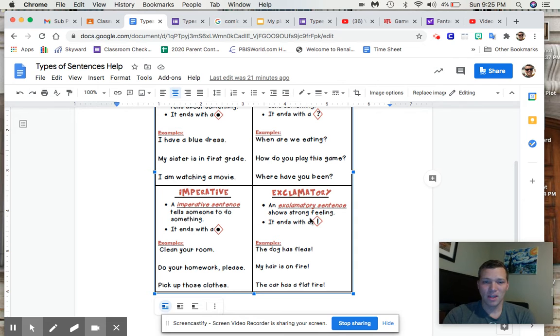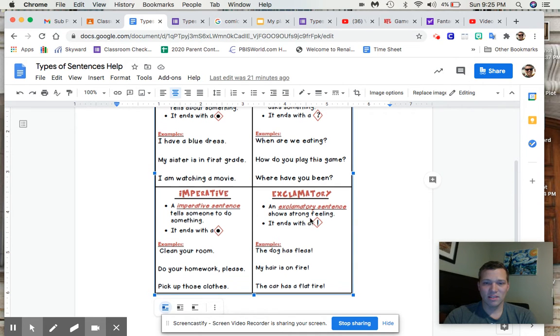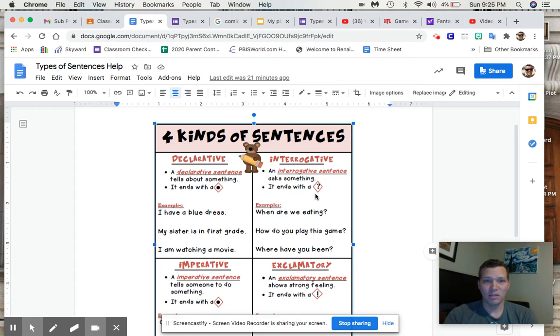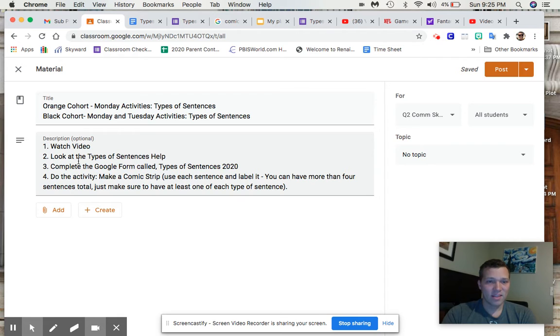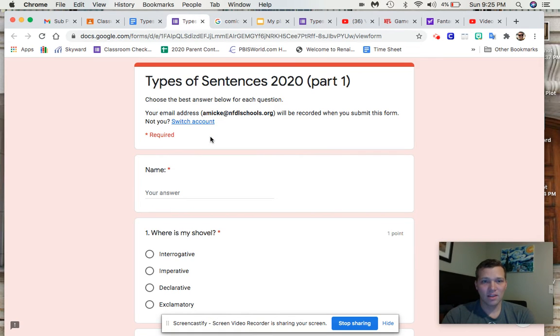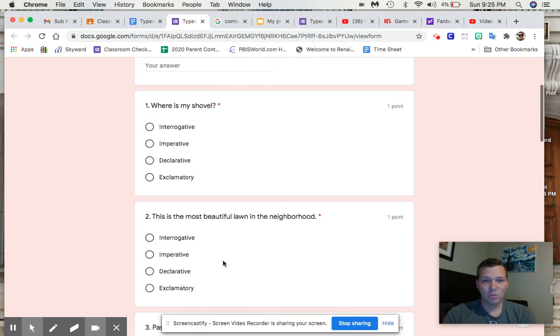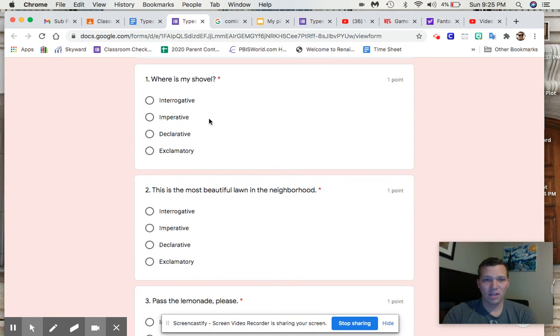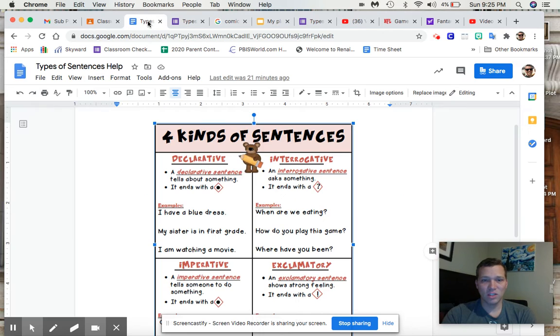Okay. So I want you to just take a little bit of time here just looking at this helper sheet and using it for when you move on to your third thing here, completing the Google form called Types of Sentences 2020. And that's going to look like this. Now we're going to get a little practice. So again, you're going to be looking at each one, and I want you to use this sheet as your guide to get a little practice with these.